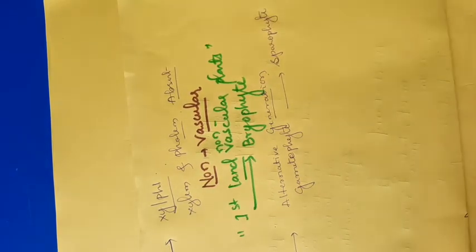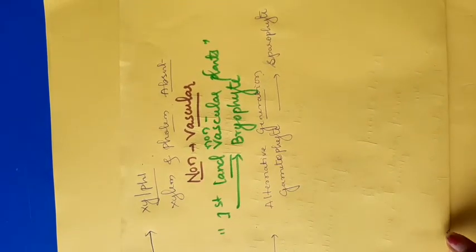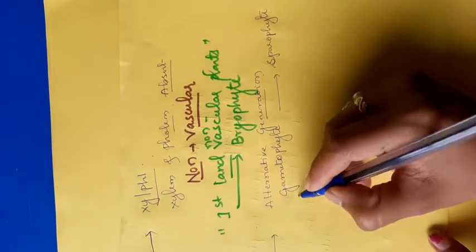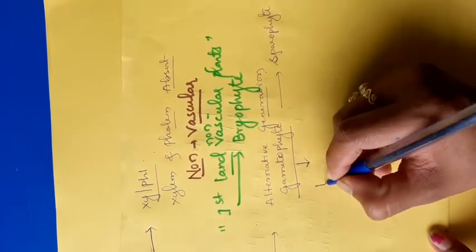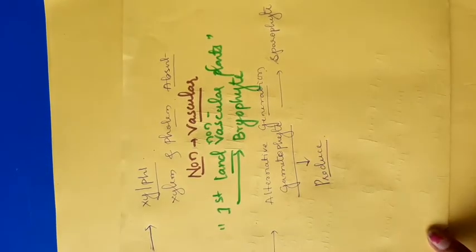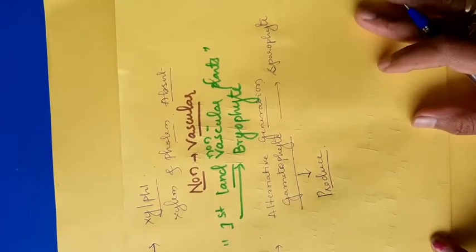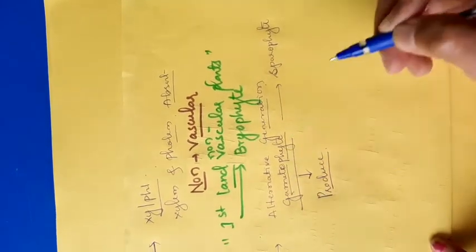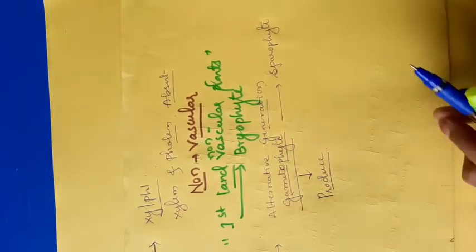Gametophyte means it is a plant body which produces the gametes. That stage of the plant is known as a gametophyte. The gamete producing plant body is known as gametophyte.